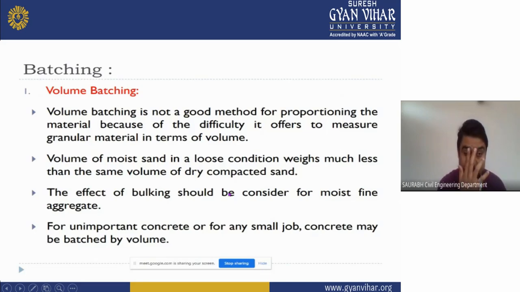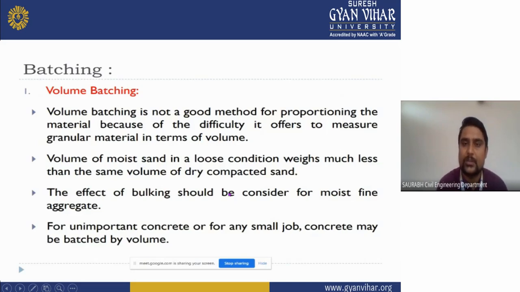What is volume batching? Volume batching is not a good method for proportioning the material because it is difficult to measure granular material in terms of volume. Volume of moist sand in loose condition weighs much less than the same volume of dry compacted sand. The effect of bulking should be considered for moist fine aggregate. For unimportant concrete or any small job, concrete may be batched by volume. Volume batching is not as accurate as weight batching.